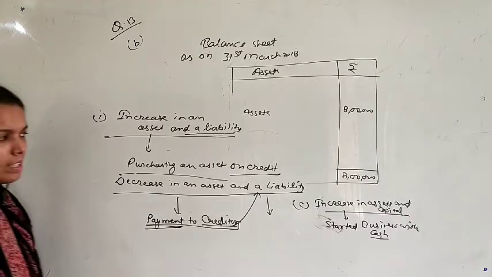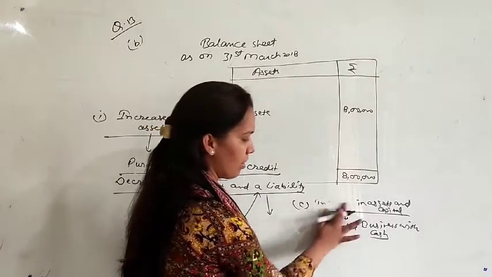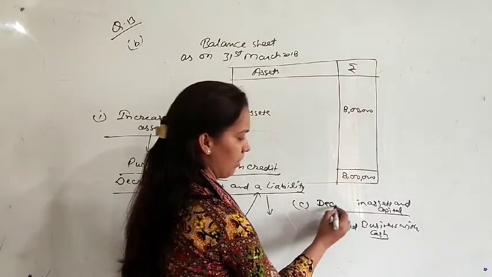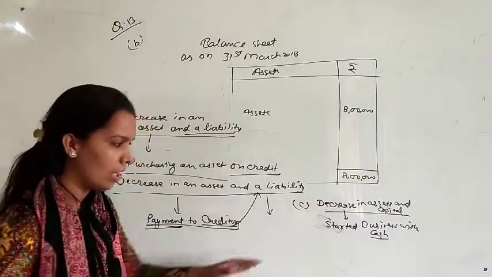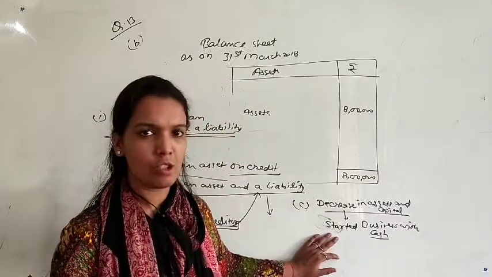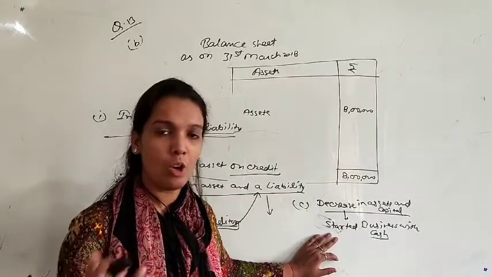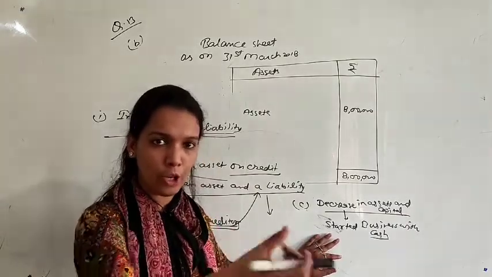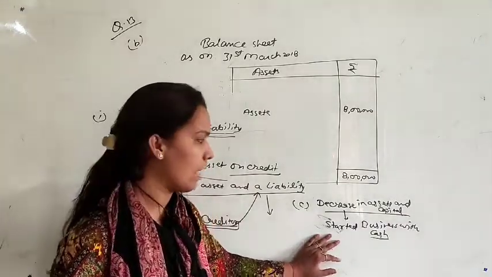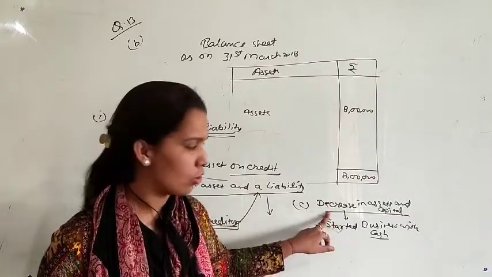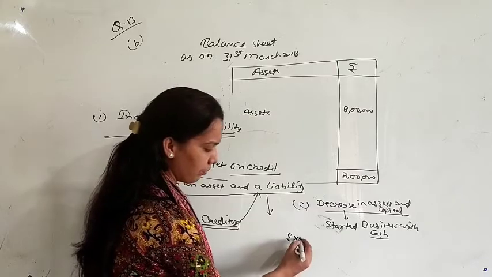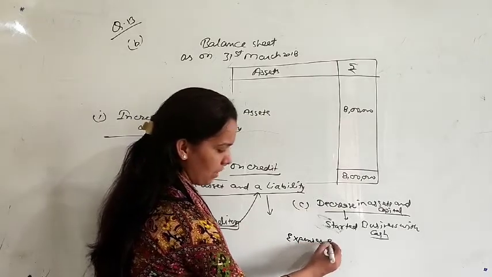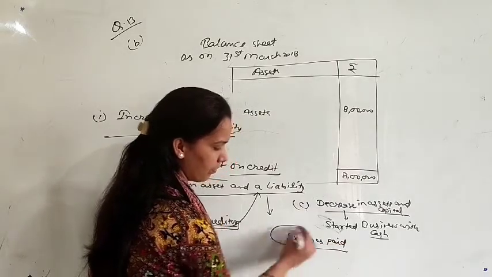Decrease in assets and capital means just the opposite of this. The simple meaning is that if you are investing anything in the business, that will increase your assets and capital. On the opposite of this, if you withdraw anything from the business, that will decrease your assets and capital also. So the example can be here, expenses paid.